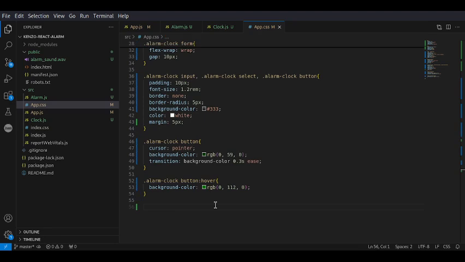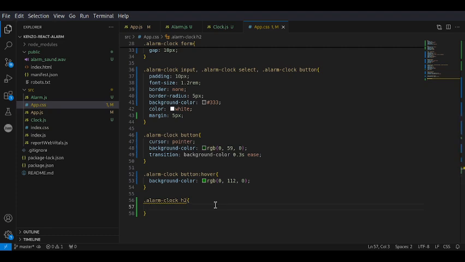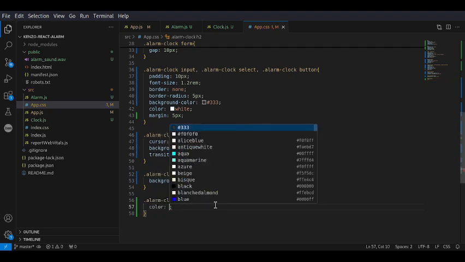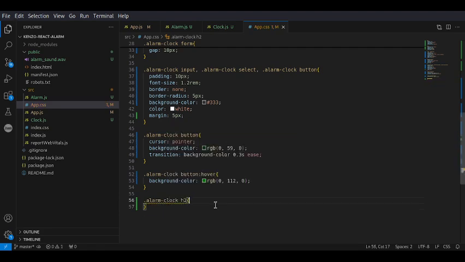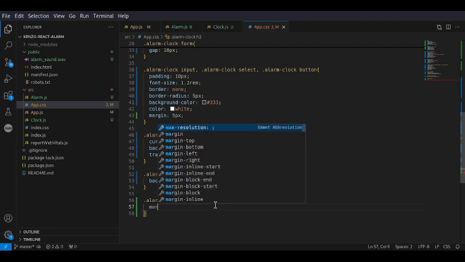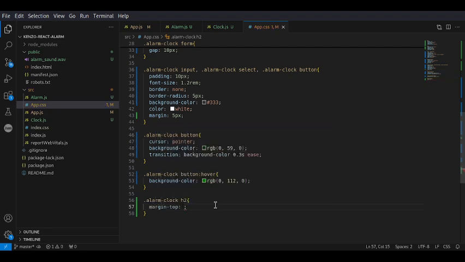And now we just wanna style the H2 because it looks kind of big. So the color, we don't need to define it, it's already defined. Margin top 20 pixels.